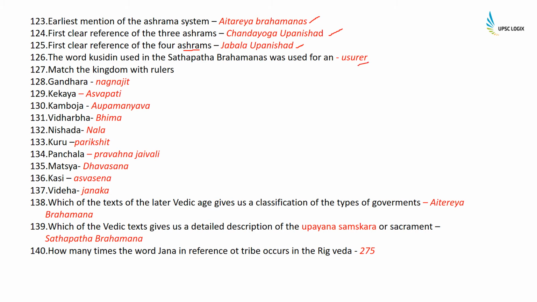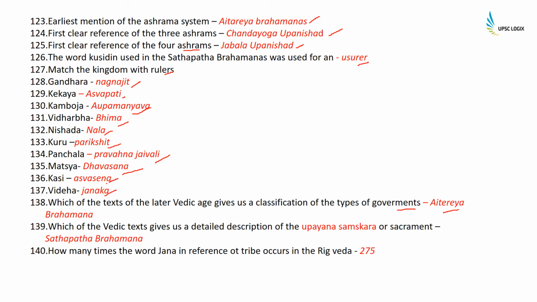So match the kingdom with the rulers. Gandhara was Nagnajit, Kekaya was Ashvapati, Kamboj was Apumanya, Vidarbha was Bhima, Nishad was Nala, Kuru was Parikshit, Panchal was Pravahana Jaivali, Matsya was Dhvasen, Kasi was Ajatashatru, Videha was Janaka. Which of the texts of the later Vedic age give us classification of the types of governments?